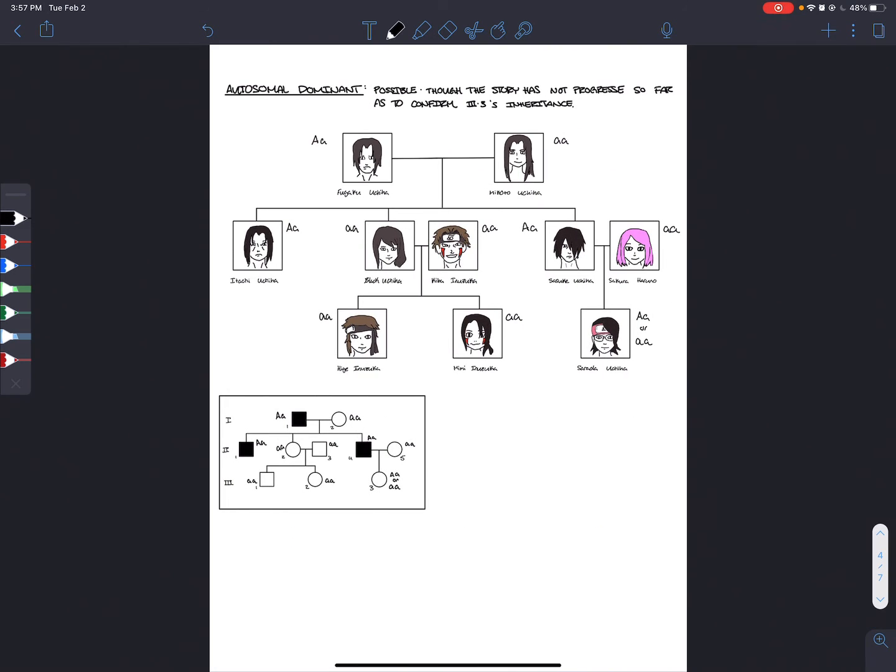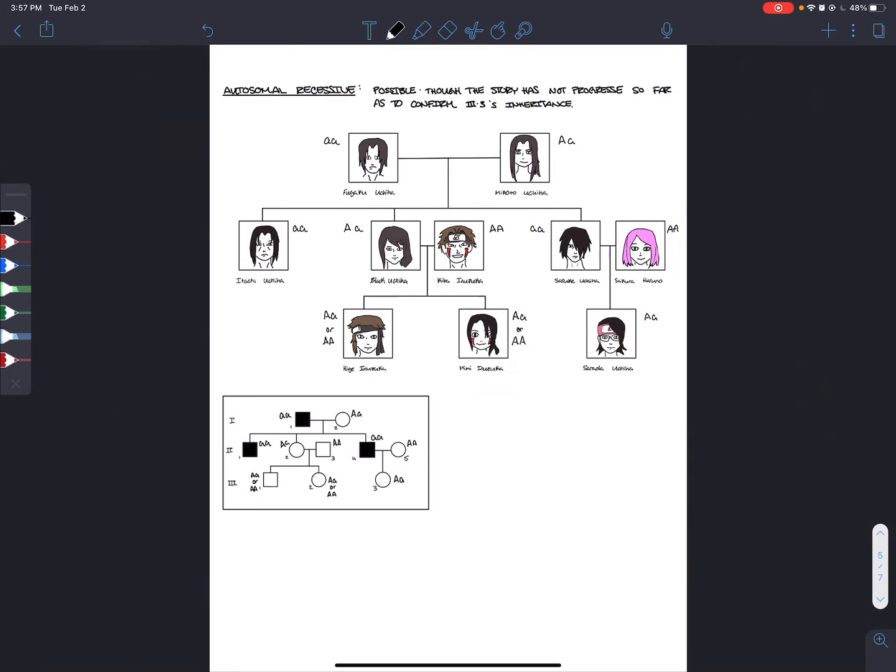This fourth page, I have outlined the autosomal dominant mode of inheritance and why it is a possible mode of inheritance for the Mangekyo. You can also pause here to see for yourself the genotypes of each individual. This fifth page has the autosomal recessive and why it is a possible mode of inheritance for the Mangekyo. You can also pause here to see the specific genotypes for yourself.